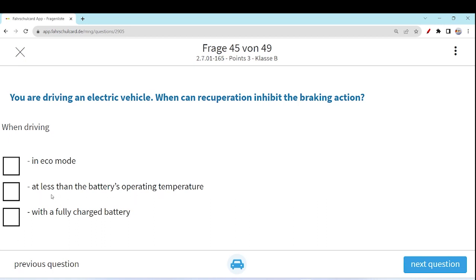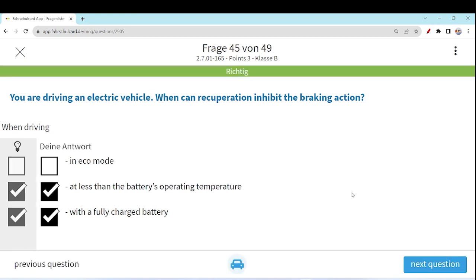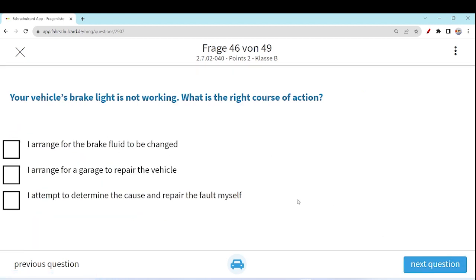When driving at less than the battery's operating temperature, there is some issue, and recuperation can inhibit the braking action. Similarly, when the battery is fully charged, this recuperation action together with the braking action will not work properly, because the battery is already fully charged and you cannot charge it more than that. So these are the two options, but ideally recuperation is developed for the eco mode, where it works perfectly fine.